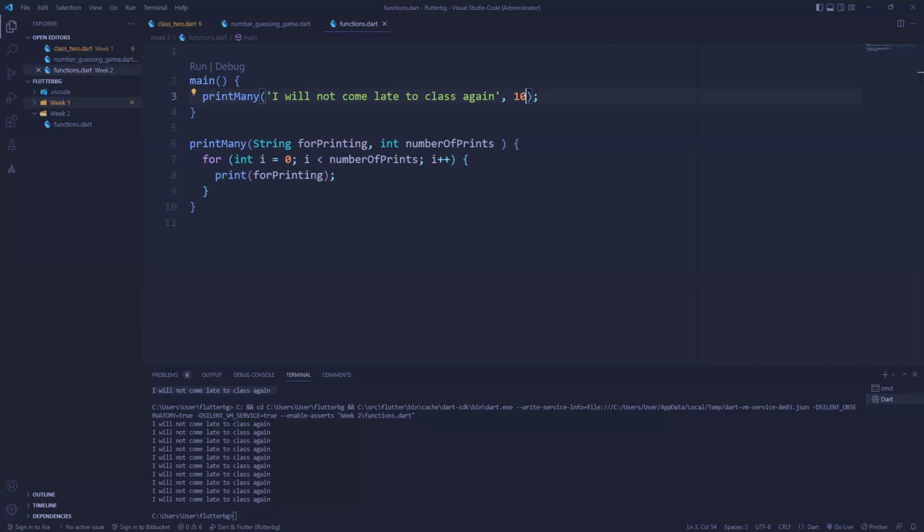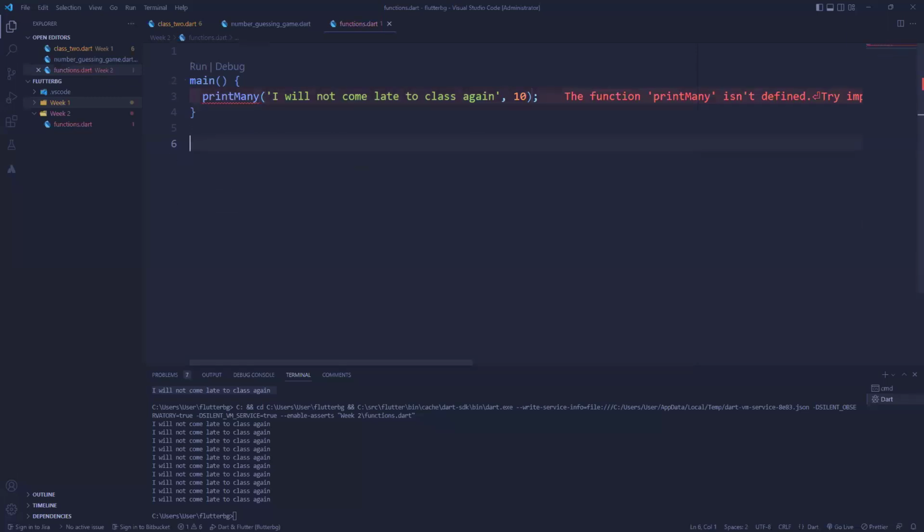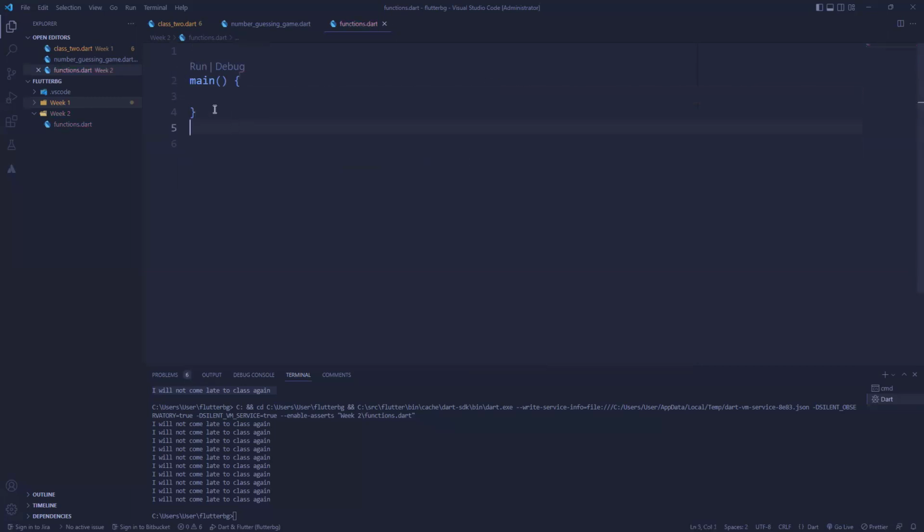So let's see how we can look into functions that return value. A typical example is, let's say I create a function called multiply. I just want to multiply two numbers, so I'm going to create a function and call it.